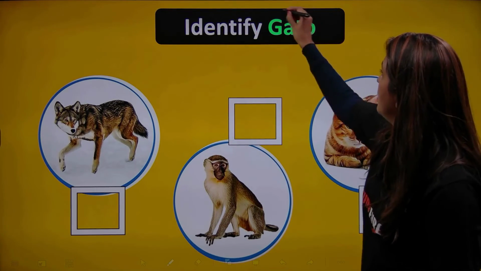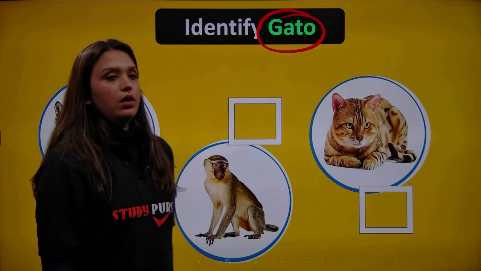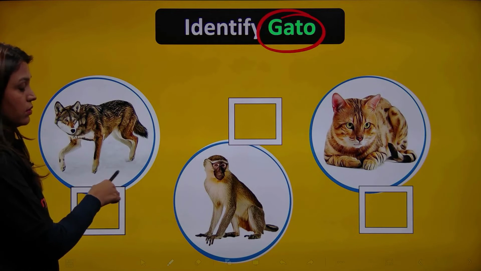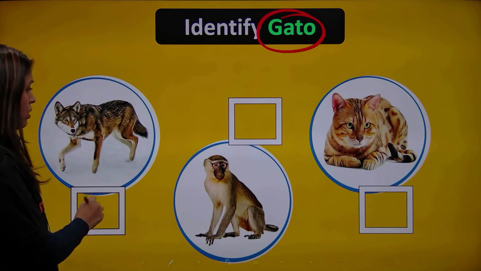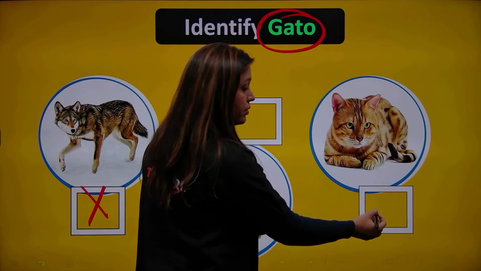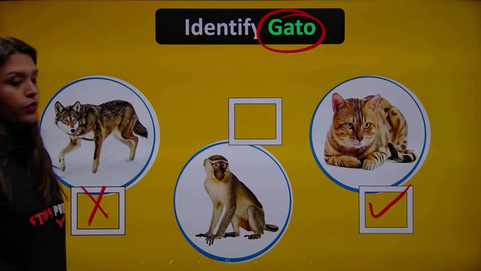Now, please tell me which one is a gato. This one? You think it's this one? No. This one? Correcto. This is a gato.